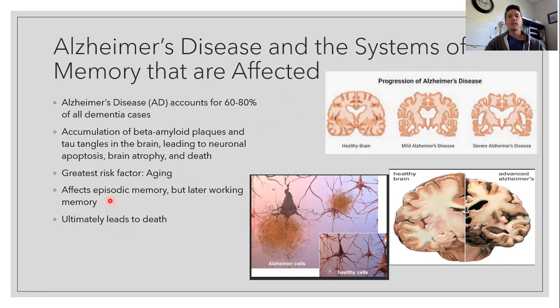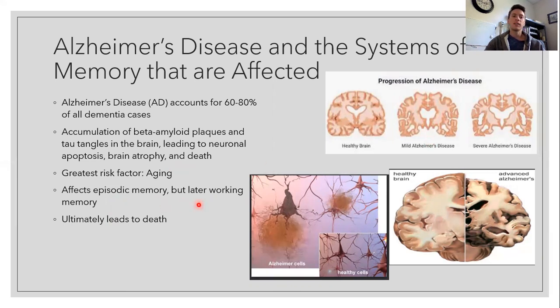And I mentioned that Alzheimer's disease affects episodic memory. So we saw there's this atrophy of the hippocampus. You can see this progression of Alzheimer's disease, from normal brain to severe Alzheimer's disease, that we're seeing loss in gray matter tissue. Gray matter being the neural structures like the hippocampus.